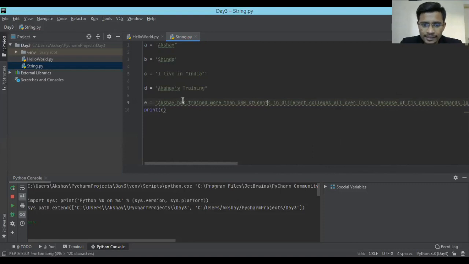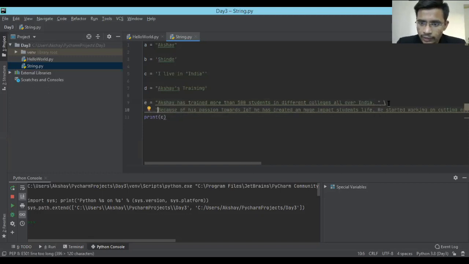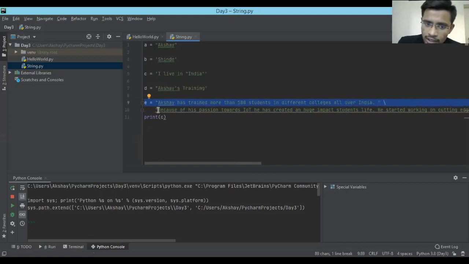So for those cases where you want to print a string or a paragraph, there is one more way to write strings in Python, and that is, see, if I hit enter over here, it will create a backslash over here, right? So it indicates that there is a new line. But if I don't want that, see, this particular string has actually ended over here, and now this backslash indicates there is something ahead of this, and it will start on this particular thing.